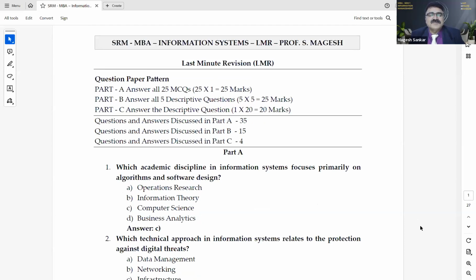In this last minute revision, you have totally 25 MCQs, and for the 25 MCQs, I have given 35 MCQs. You can see here, questions and answers discussed in part A is 35. Questions and answers discussed in part B is 15. Questions and answers discussed in part C is 4.